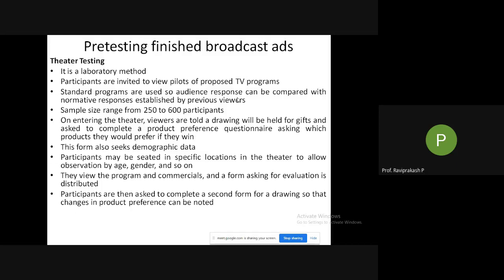Then standard programs are used, so that audience response can be compared with the normative responses established by previous viewers. In the sense, normal shows are shown, and in between the ads are also shown. Because they should not get suspicious about what is being shown, and everyone should not be very attentive to find each and everything.